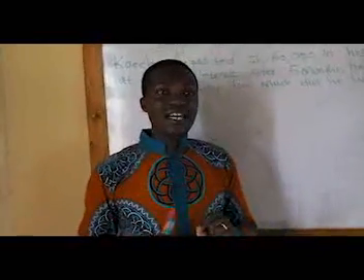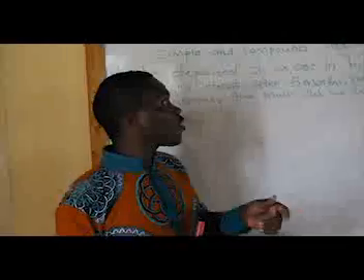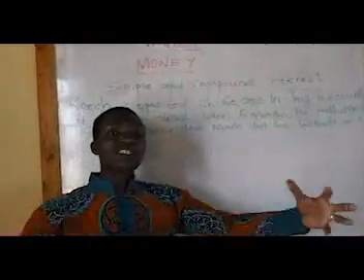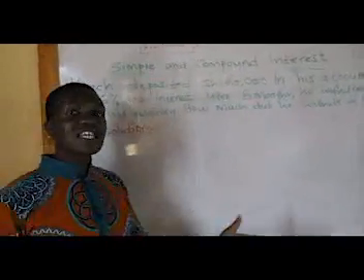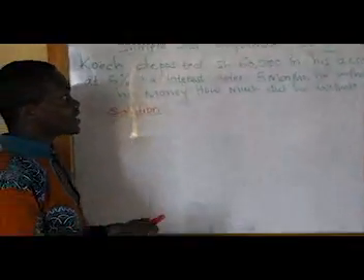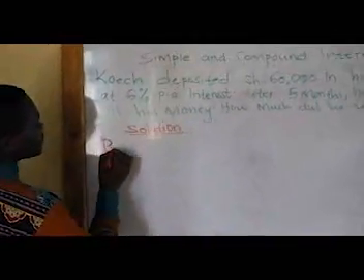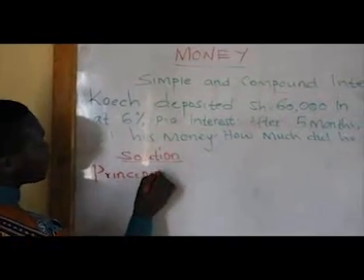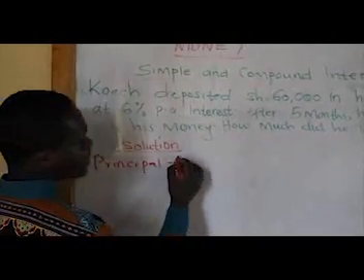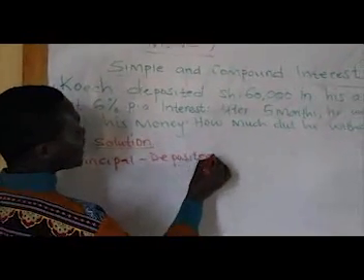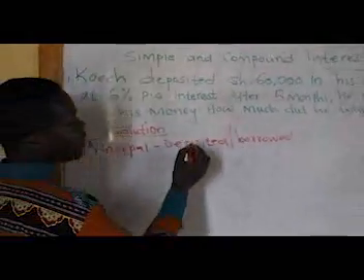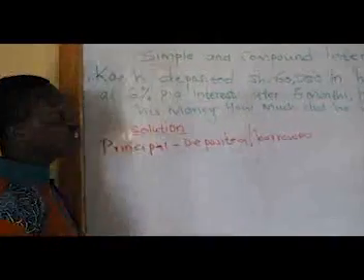So that interest can be calculated either at a compound rate, compound interest, or at a simple interest. A compound interest is for a long-term period of time, while simple interest is for a short-term period of time. The money deposited in the bank is always known as the principal. So we are going to talk about the principal. The principal is the money deposited in the bank. It can either be deposited or borrowed. When you borrow money from the bank, that is the principal. When you deposit money in the bank, that is also the principal.